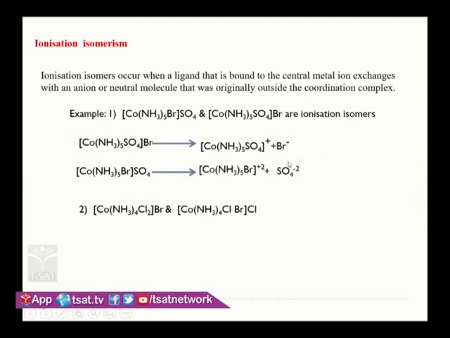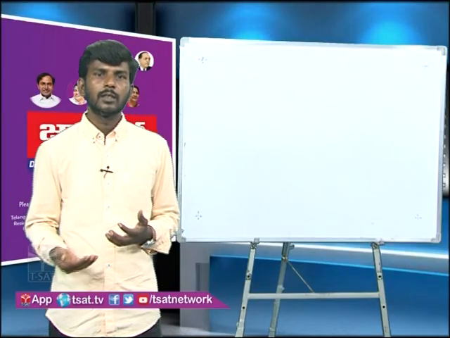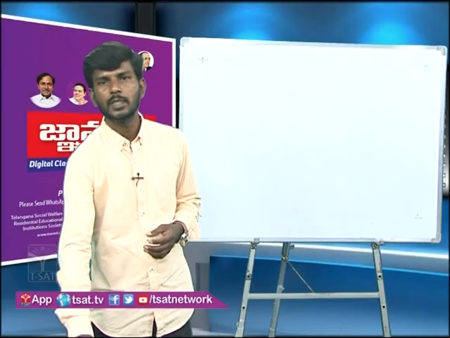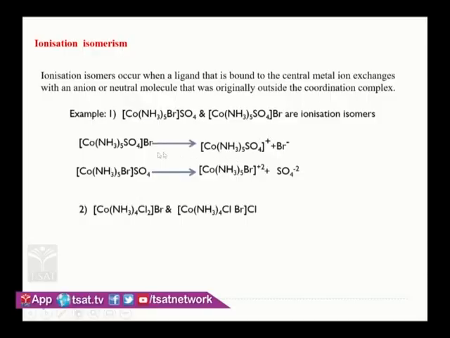How can you say that these are ionization isomers? The first compound, if you treat with AgNO3, we get AgBr precipitate. But the second compound, if you treat with AgNO3, there is no AgBr precipitate. That indicates that Br⁻ is not there outside in the second compound. Similarly, if you add barium chloride, the second compound will give barium sulfate, a white precipitate, but the first one won't. This confirms that sulfate ion is present outside in the second compound. So these produce different ions when dissolved in water. They are nothing but ionization isomers.